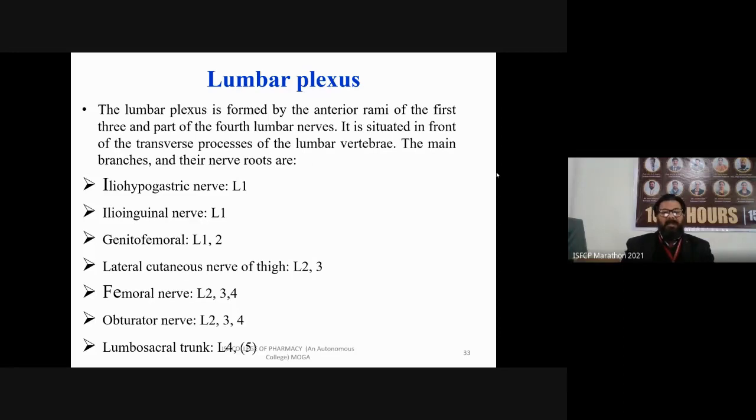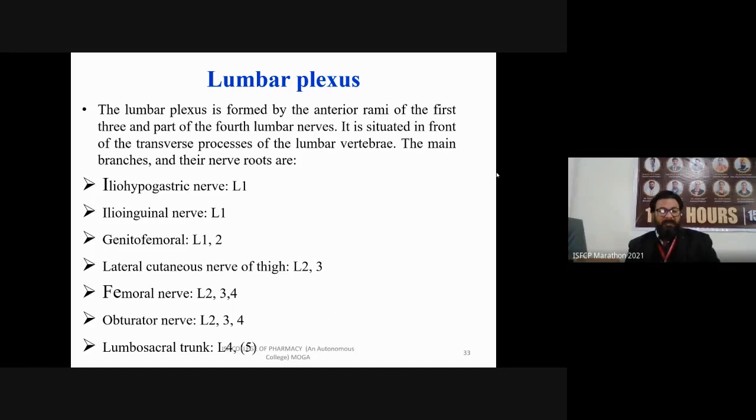In the lumbar plexus, you can see this is the iliohypogastric nerve. As the name shows, it is going to your gastric region. Next is the ilioinguinal nerve, originating from L1 and going to the inguinal part, the lower abdomen. Next is genitofemoral. As the name shows, the nerve comes from L1 and L2 and goes to the genital organs and femoral region.